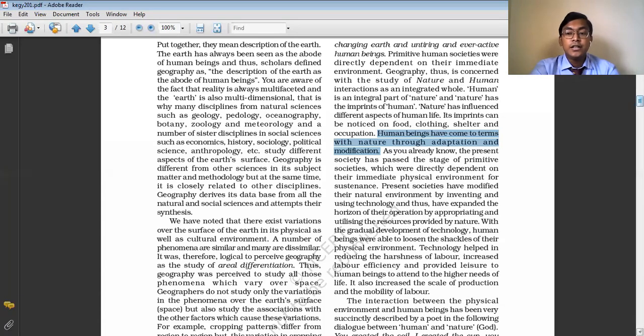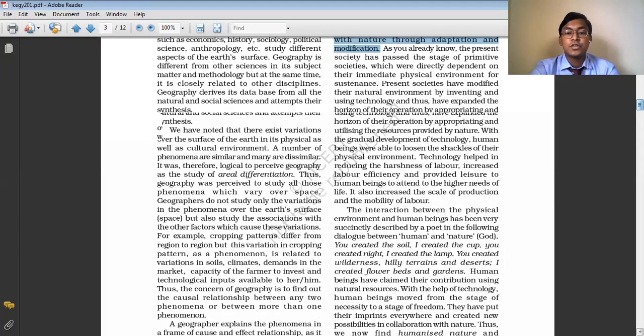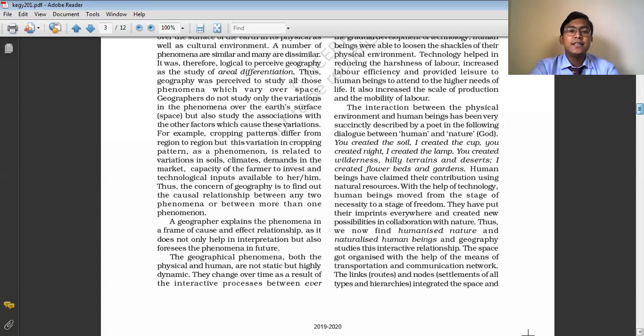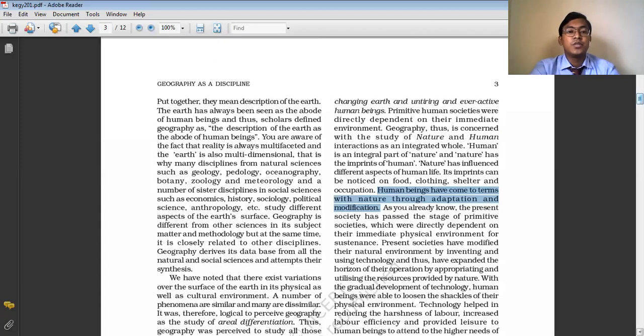So let it be till here only for today. Tomorrow I am going to continue with the next half of this chapter. This chapter mainly focuses on the subject matter of geography, and in the next half we will be discussing the different branches of geography and how geography is interlinked with the other science and social science subjects. We are going to discuss that. So let us leave it here for today.